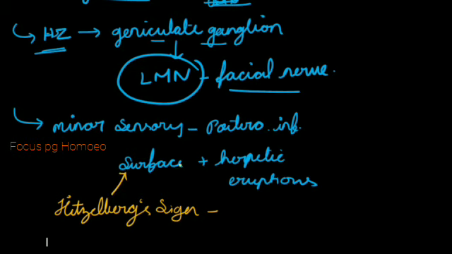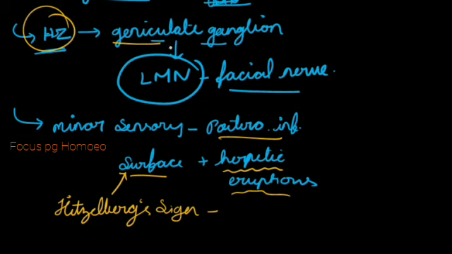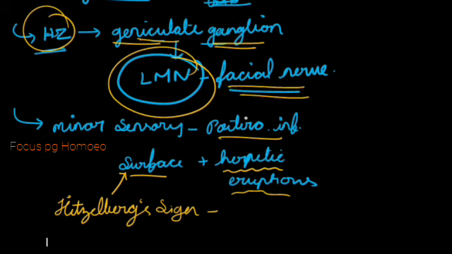So that is the thing which we are discussing here also. And in case of Ramsay-Hunt syndrome, we can expect some herpetic eruptions also. So the most important thing, that is herpes zoster infection lying in the geniculate ganglion, leading to the LMN facial nerve palsy, and there may be Hitselberger sign also along with herpetic eruption. So this is all regarding the Ramsay-Hunt syndrome.